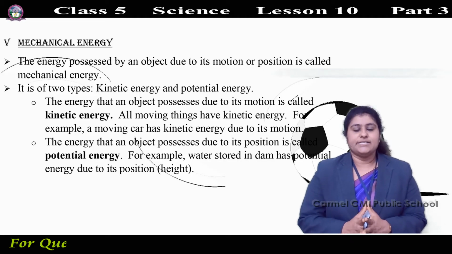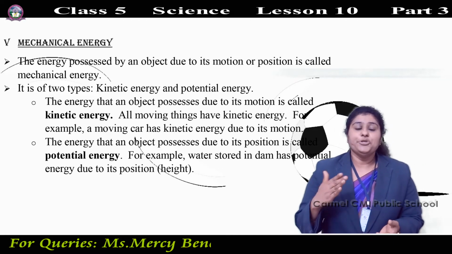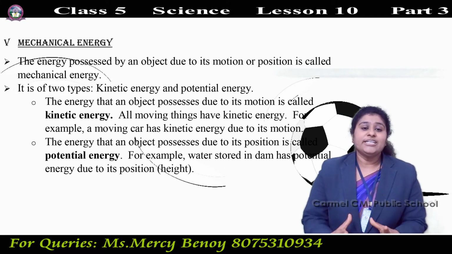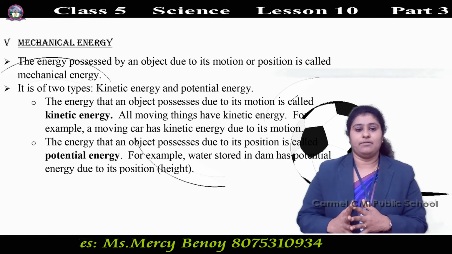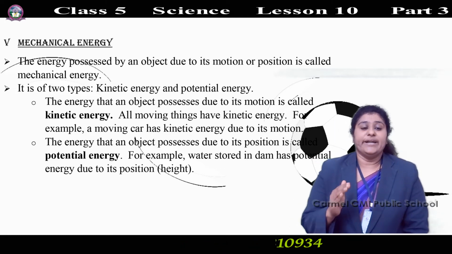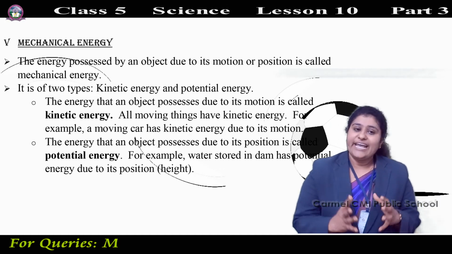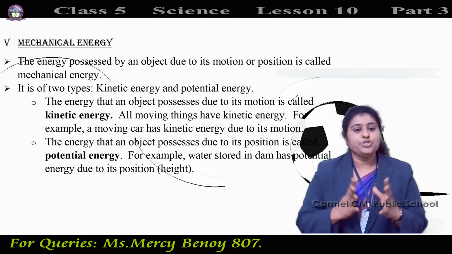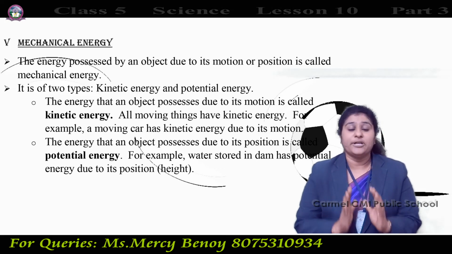So we learned kinetic energy. Then what is potential energy? The energy that an object possesses due to its position is called potential energy. For example, water stored in a dam has potential energy due to its position, because of the height at which it is located. The energy an object possesses due to its position is called potential energy.